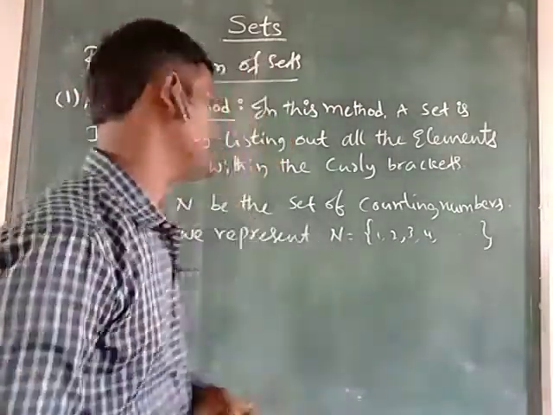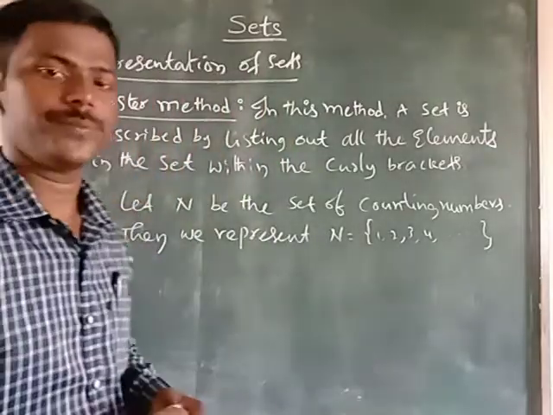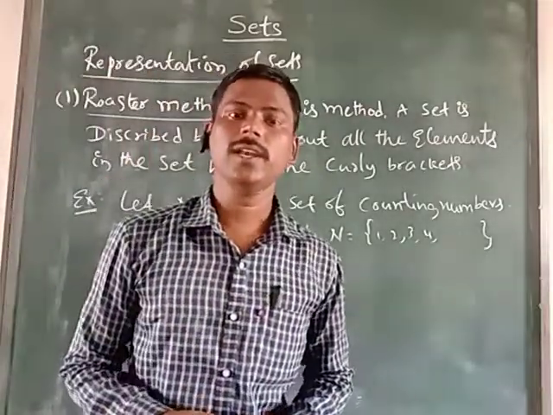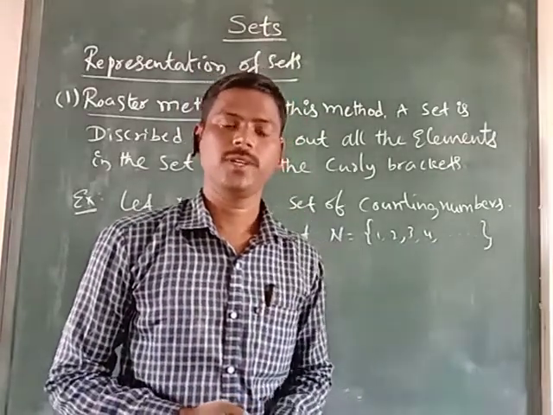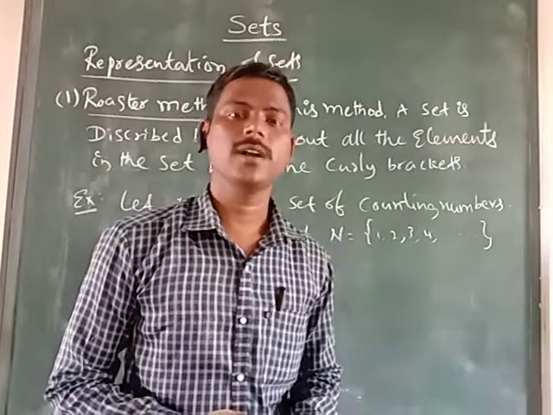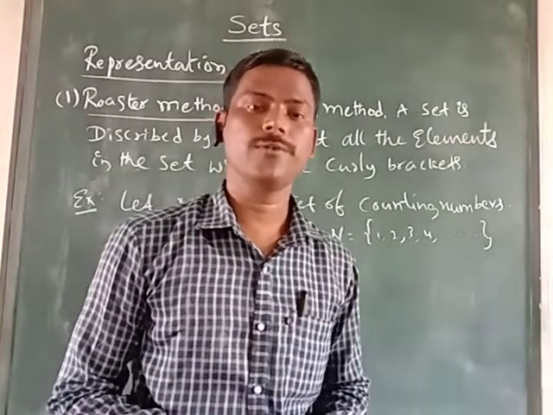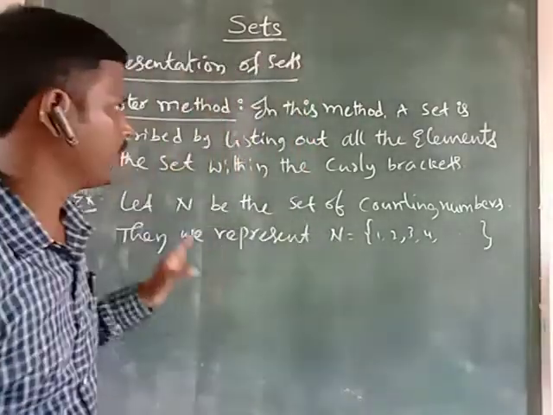The first method is the roster method, also called the list form method or tabular form method. What is this method?